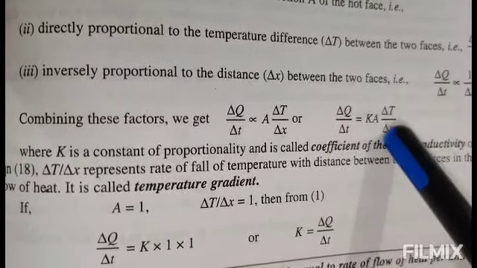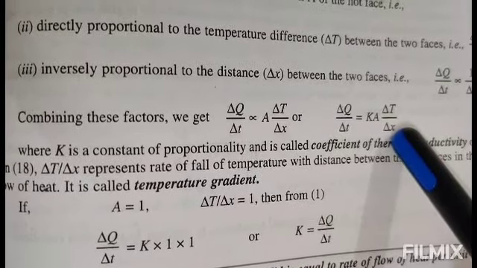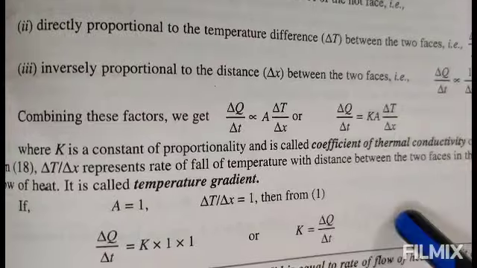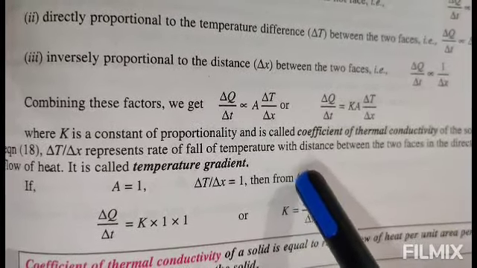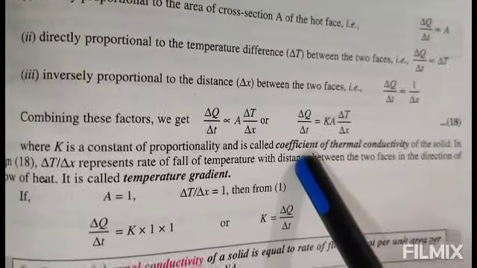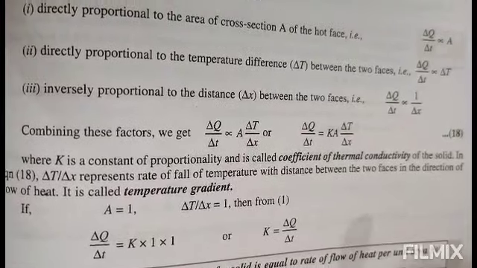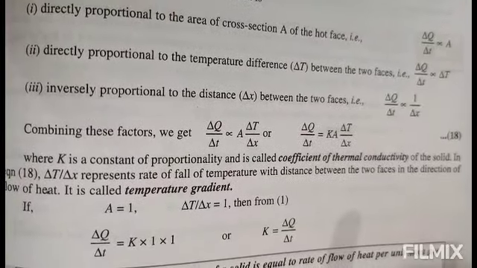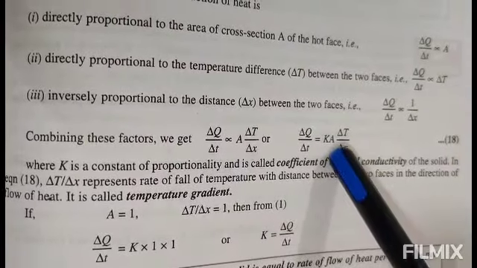This physical quantity, the ratio of these two, del t and del x, represents the rate of fall of temperature with distance between the two faces in the direction of flow of heat, and it is called temperature gradient. So del t upon del x is the fall of temperature with distance between the two faces in the direction of the flow of heat, and this is also called the temperature gradient.